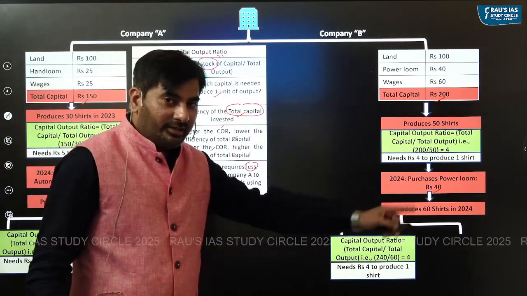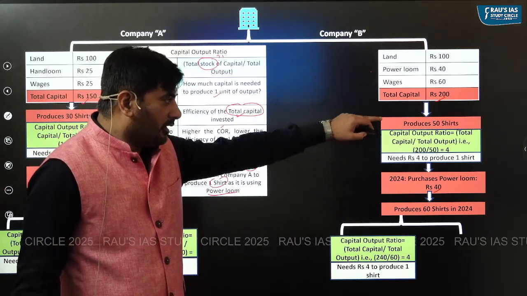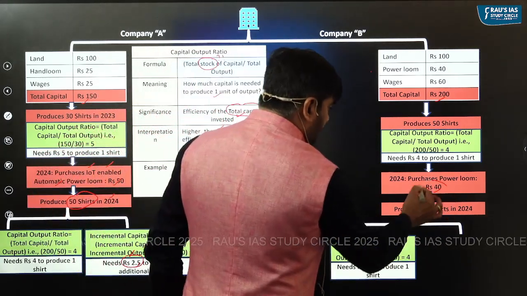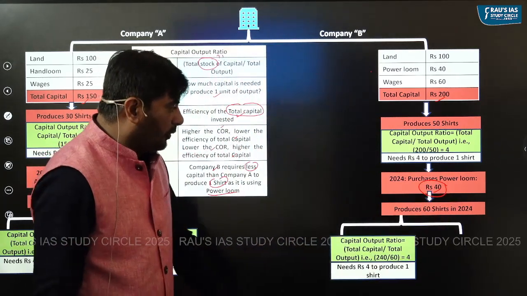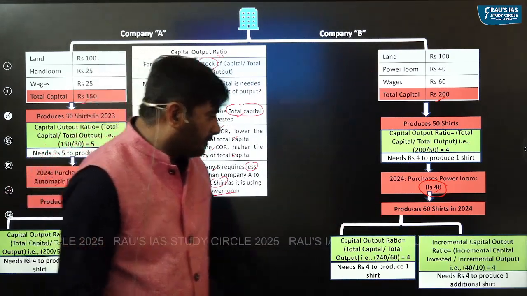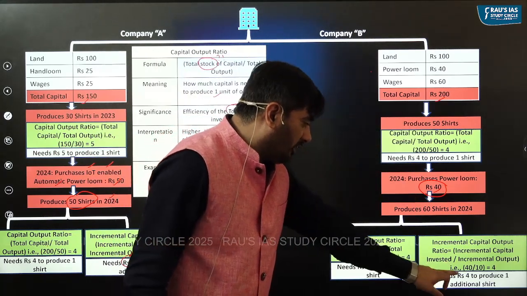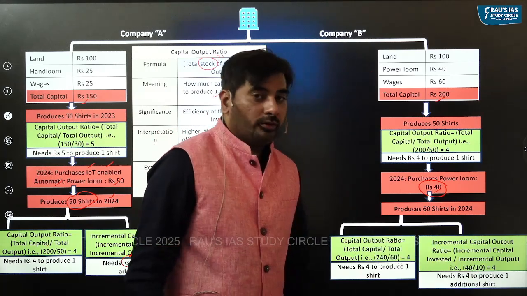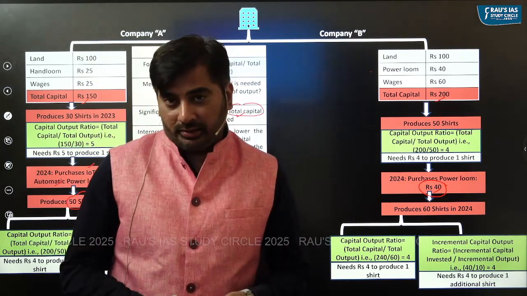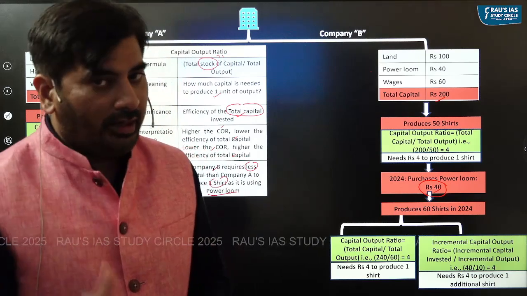On the other hand, if you see this side, what is incremental capital? Last year, 50. Incremental capital in this particular case is 40. And incremental output in this particular case is, sorry, it's 10. 60 minus 50 is 10. So it will be equal to 40 divided by 10, that is 4. So it requires rupees 4 to produce one additional shirt. So we should always see incremental capital divided by incremental output.